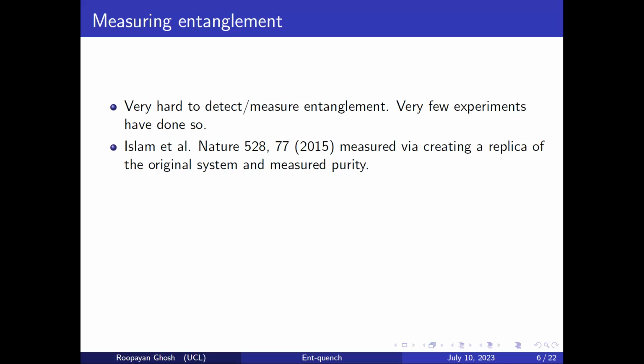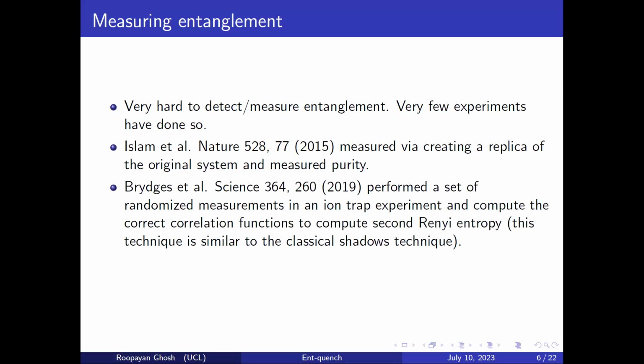The purity is basically trace of rho squared. So you needed two copies of the system, and then you could interfere them to measure purity. But yeah, the problem with this was you needed a replica of the system because you have trace of rho squared there. Then later, in 2019, Brydges performed a set of randomized measurements in an ion trap experiment where he didn't need a replica. He had only one state, and he somehow computed a peculiar correlation function and connected it to the second Renyi entropy of the system.